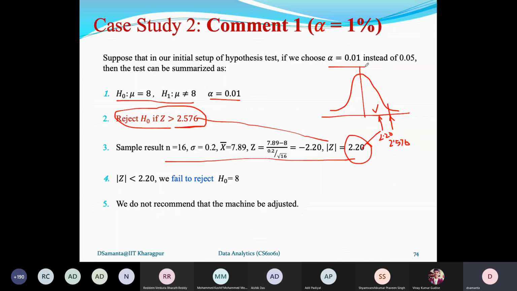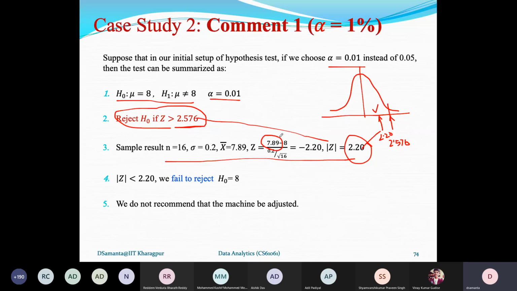Now another case. Suppose you have collected a sample, and for your sample, the value calculated is 7.89. Now you could either increase the size of the sample or take another sample of the same size. Let us consider the second situation. You consider another 16 bottles, but at another session, another production line, another production day.